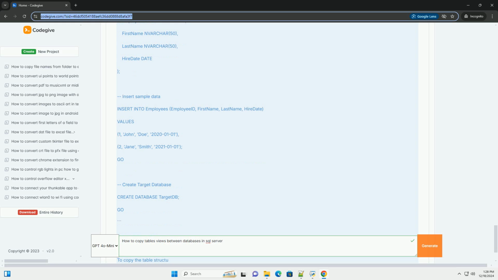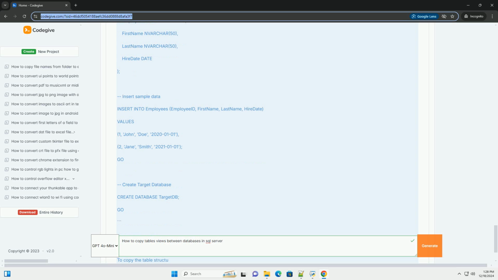Copying a view. 1. Locate the source view, find the view you want to copy. 2. Right-click the view, select Script View as Create to New Query Editor window. 3. Modify and execute, change the target database in the use statement and execute the script.